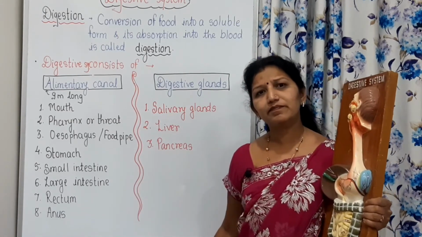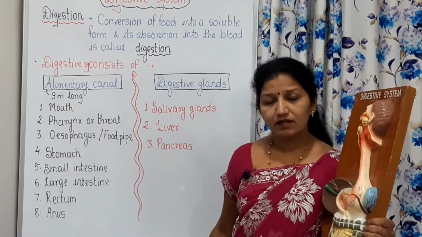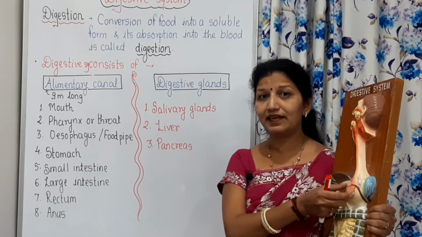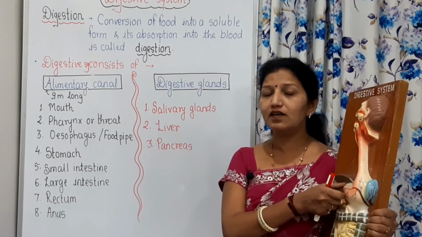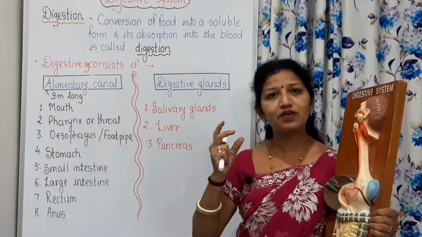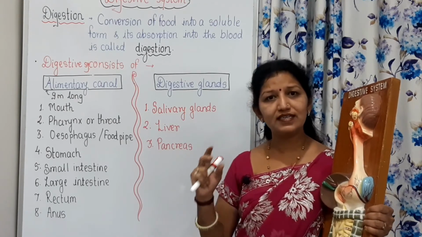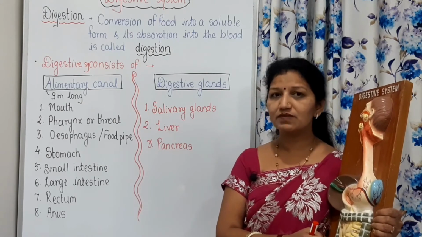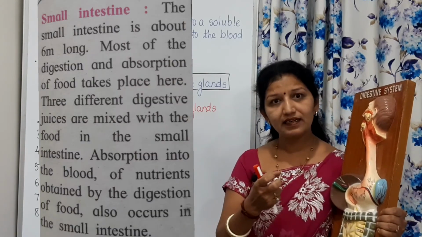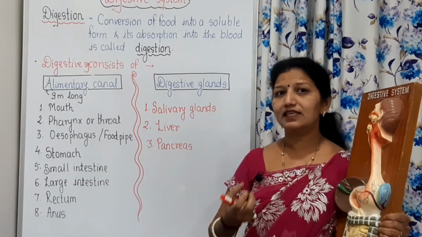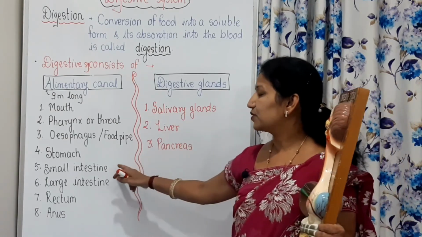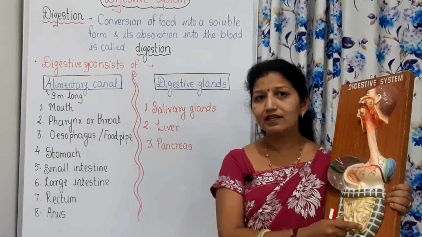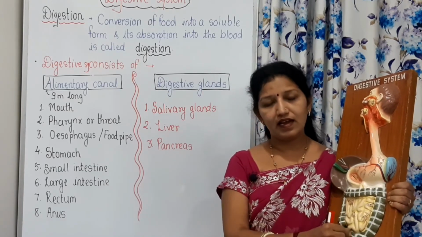The slurry that is made in the stomach by churning of food, a semi-solid slurry, is pushed into the small intestine. From that, the nutrients are absorbed into the walls of the blood vessels attached to it.